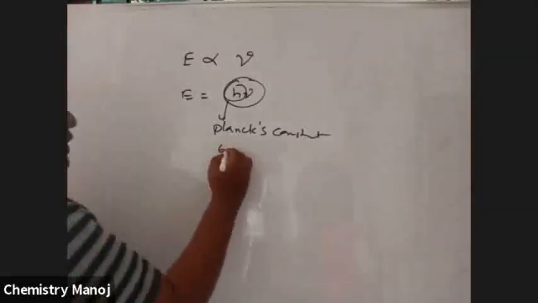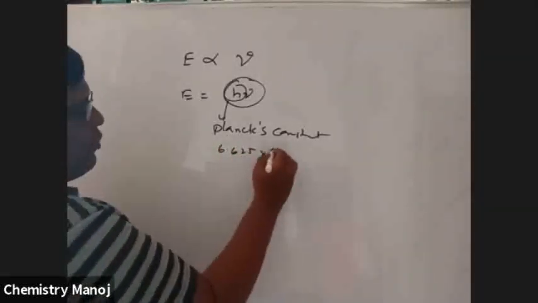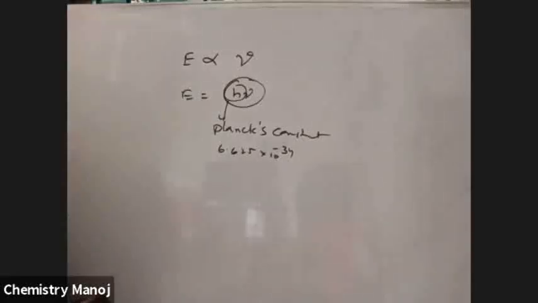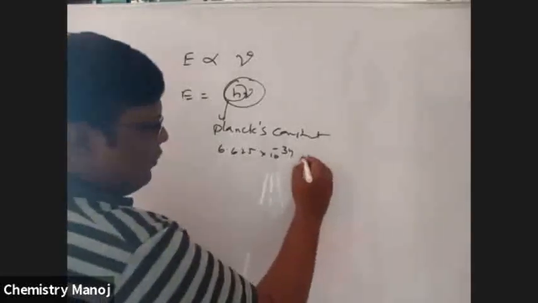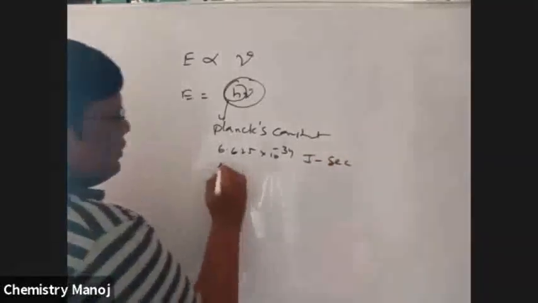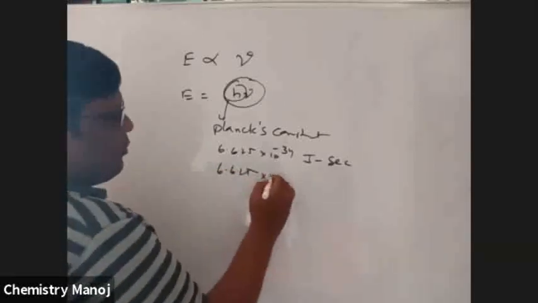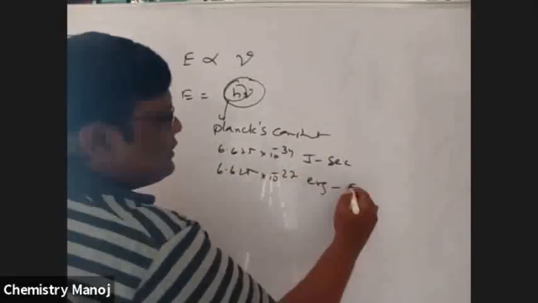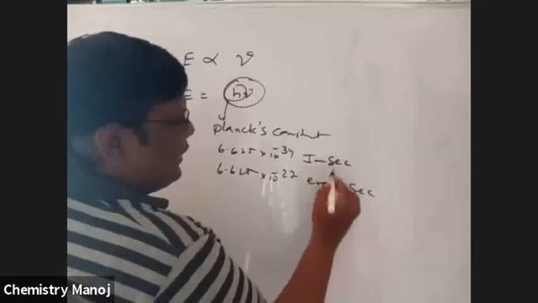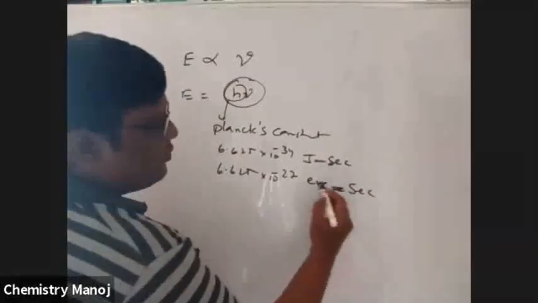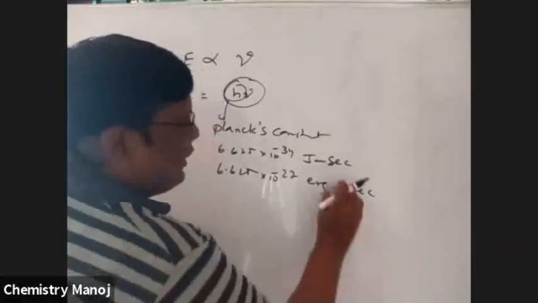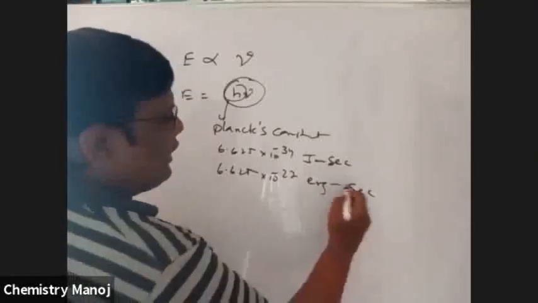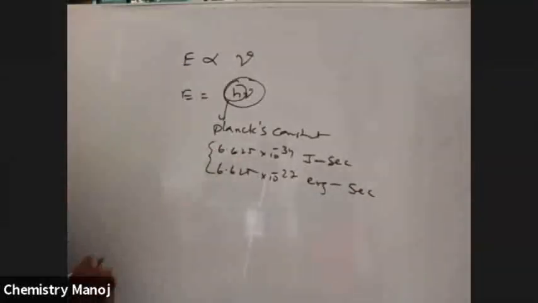It has the value 6.625 into 10 power minus 34 joule second, or 6.625 into 10 power minus 27 erg second. Not per, just dash. These are called Planck's constants. It is the proportionality constant.